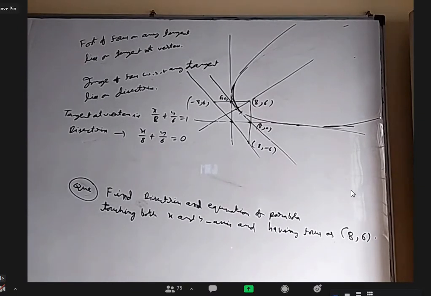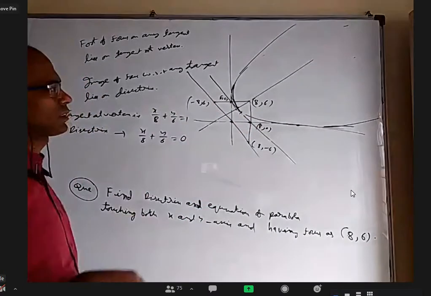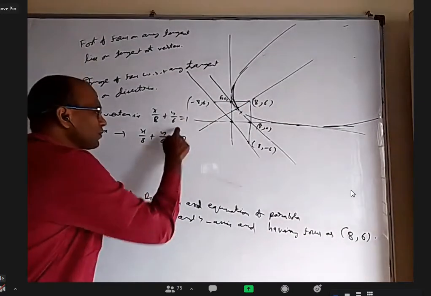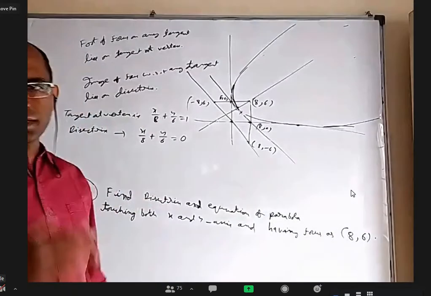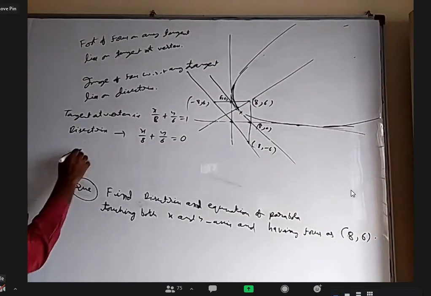Okay. Now what else do I want? Tangent at vertex, we got. Equation of parabola I can find. Length of latus rectum. Anybody want to tell me how to find length of latus rectum? Sir, find the distance between directrix to the point. Yeah. From this point to directrix, you find the distance and then double of that will be the answer. Or you can find distance to tangent at vertex, 4 times the answer. Or you can find distance between these two parallel lines, tangent at vertex and directrix. That is also a. And then 4 times that.